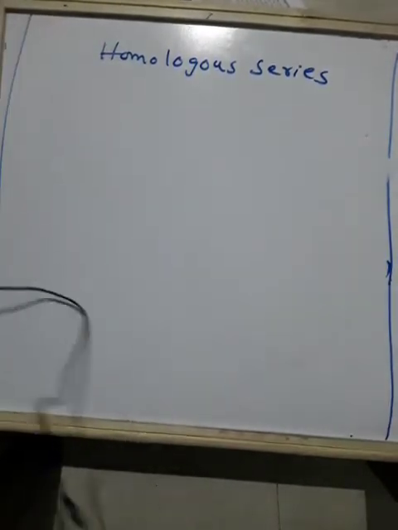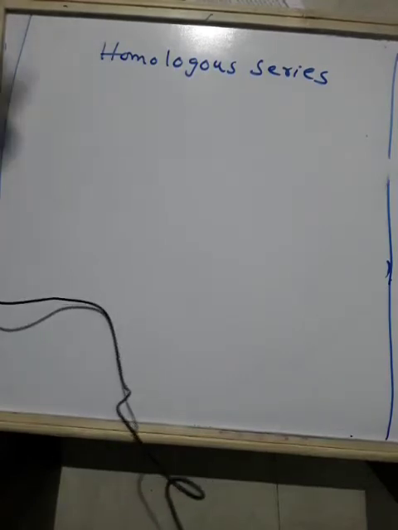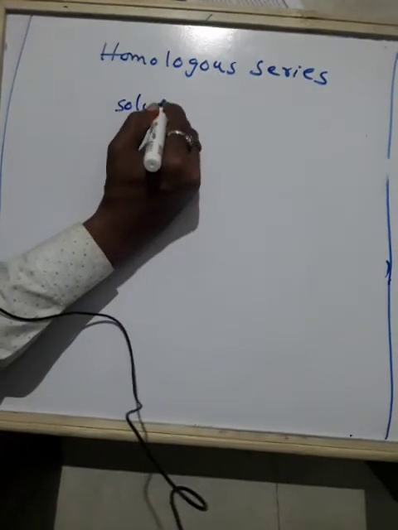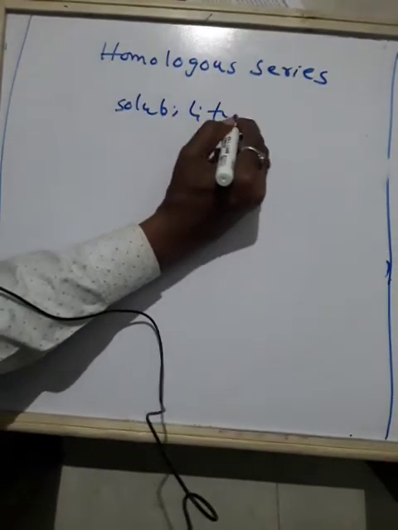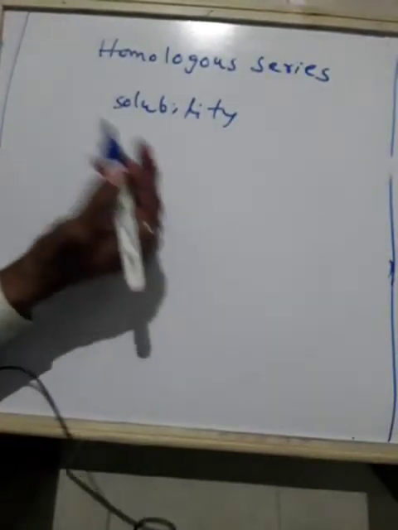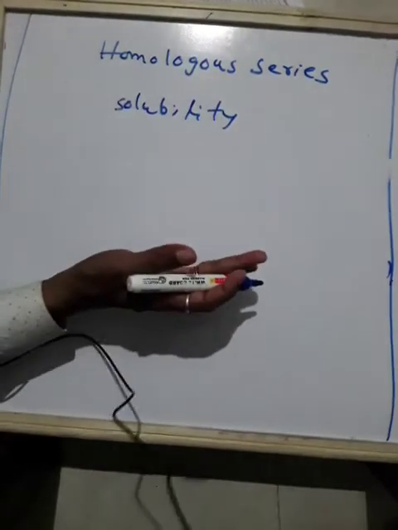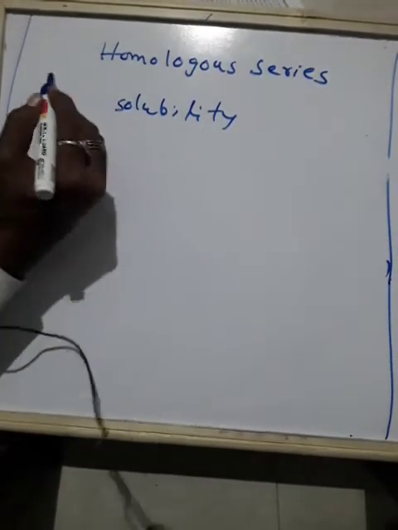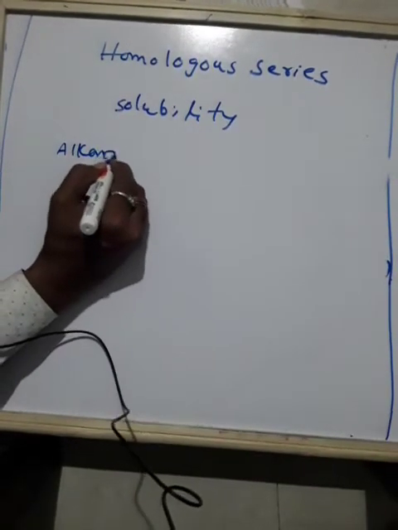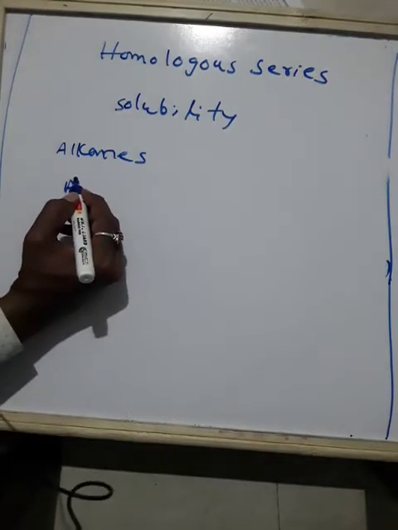Other properties such as solubility in a particular solvent also show a similar gradation. Even solubility is a property. So there is a difference whether it is methyl alcohol, ethyl alcohol, propyl alcohol or butyl alcohol. They have their own properties and their own differences. Now we will try to find the general formula of alkenes.